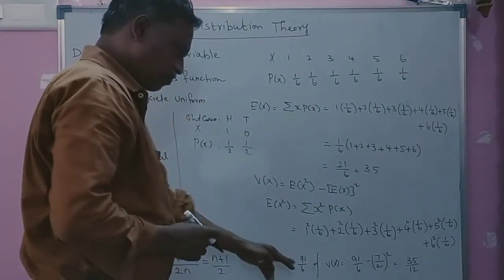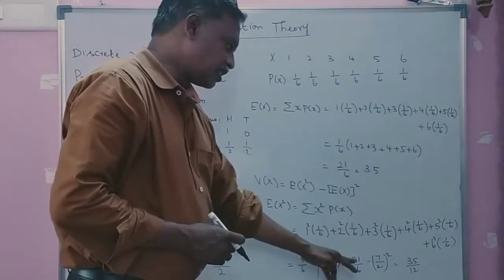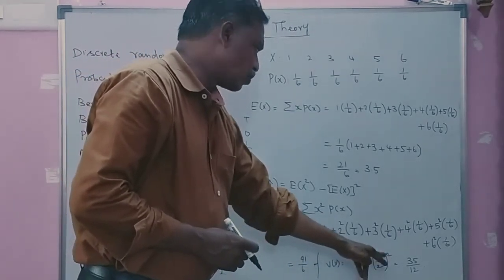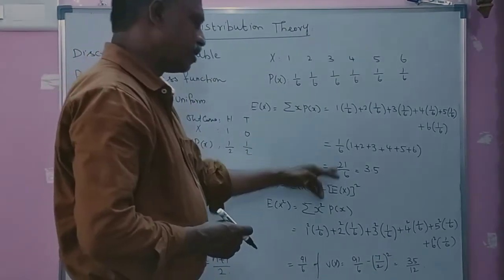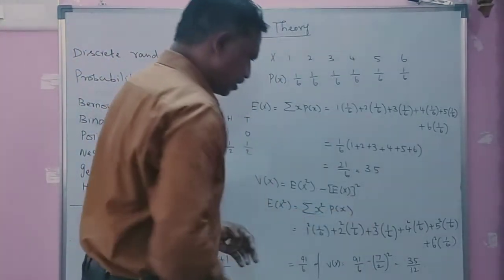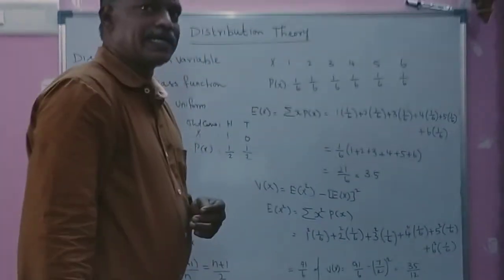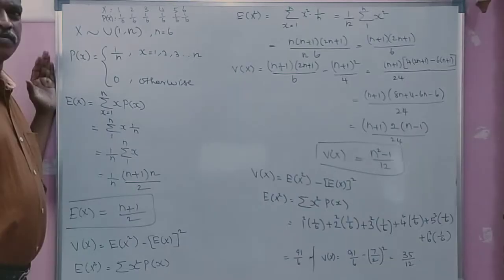Then you sum up, which will give 91 by 6. Then variance of x is equal to 91 by 6 minus 3.5 whole square. 3.5 is nothing but 7 by 2. So the answer will be 35 divided by 12. This is the variance of the example. This is the average for the rolling a die problem.